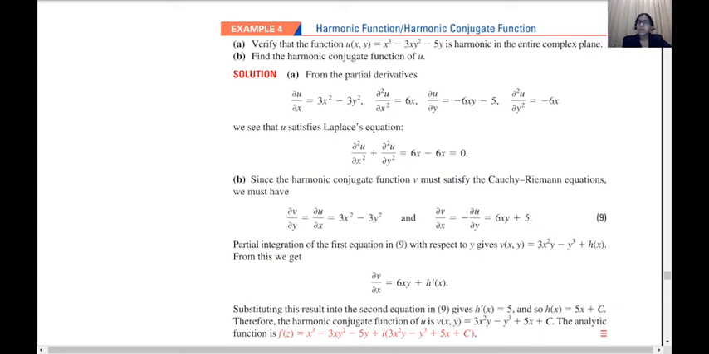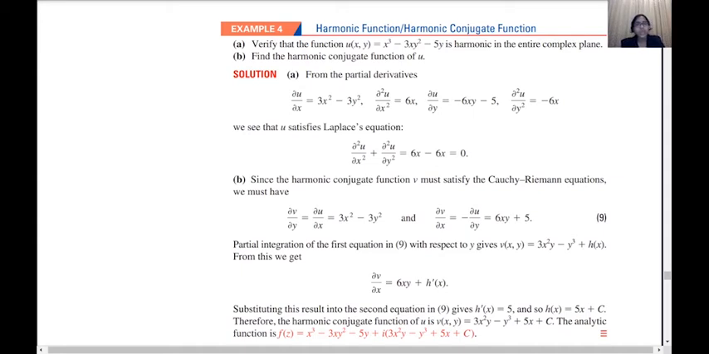First, we are asked to verify that the function u given by x cube minus 3xy square minus 5y is harmonic in the entire complex plane. To check whether this function is harmonic, we have to find the second order derivatives, right?